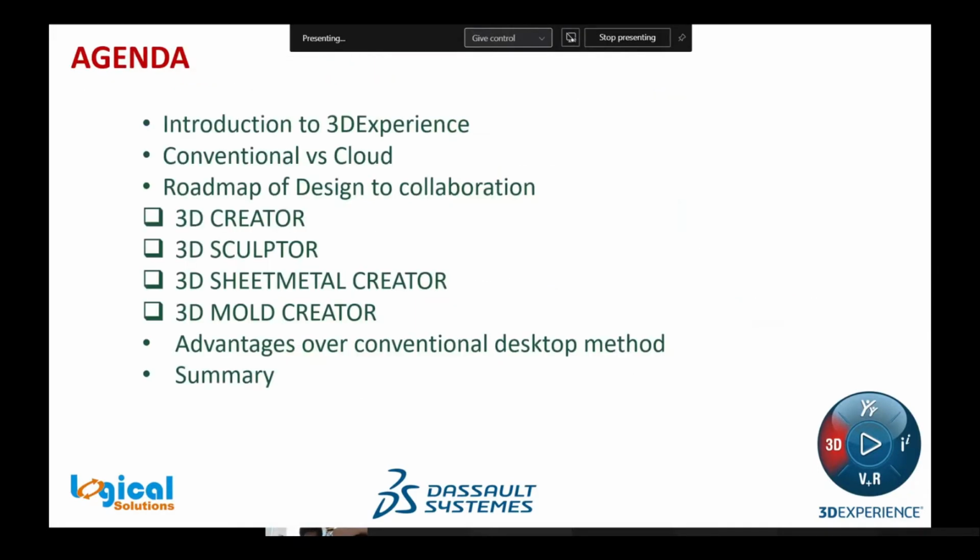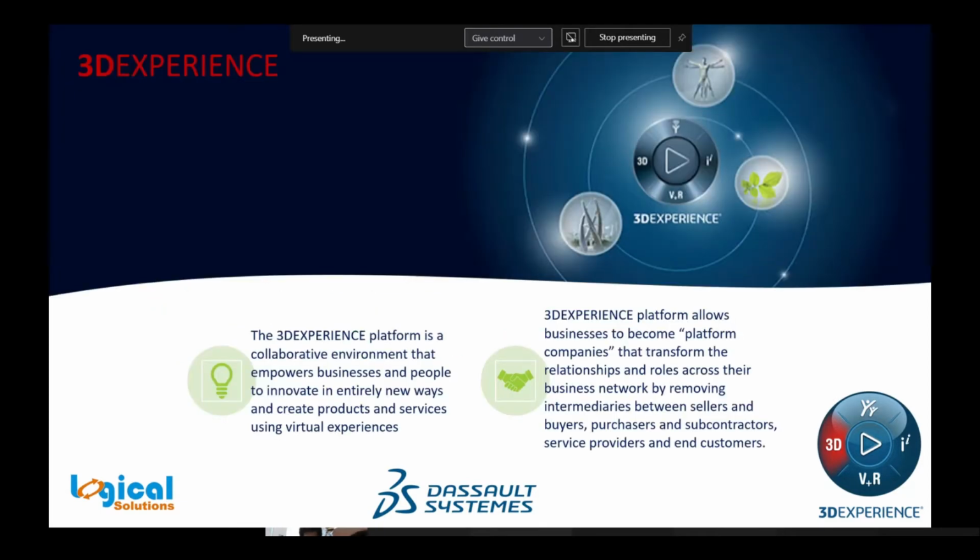Okay, so this is our agenda: introducing the 3D experience and mainly focusing on 3D Creator, 3D Sculptor, 3D Sheet Metal Creator and 3D Mold Creator. So let's start with the 3D experience. Let us first know what the 3D experience is.